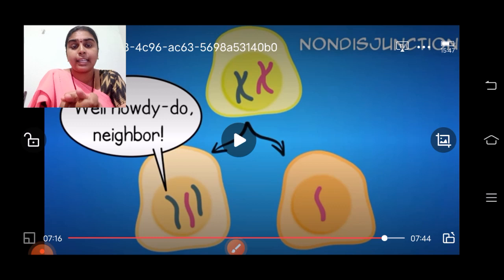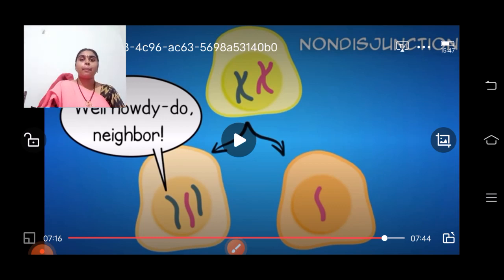If non-disjunction is there, then the daughter cells also will have 46 chromosomes, and again 46 goes to 92 chromosomes, which is an abnormality in the organisms, right?